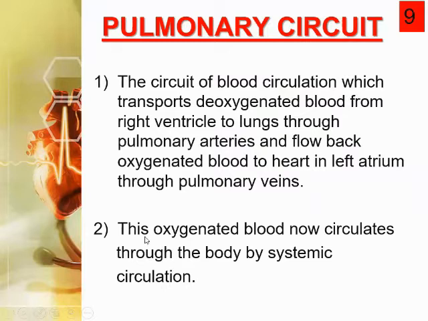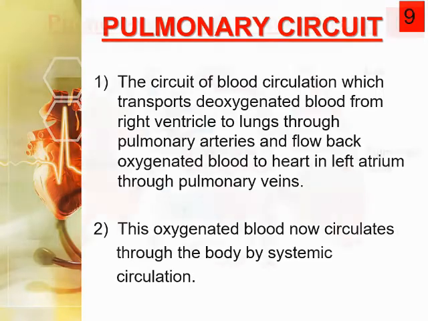Point number two: this oxygenated blood now circulates through our body by the systemic circulation. Now the blood is entering the left atrium, and the left atrium always contains oxygenated blood. Now the blood is ready to be transported to all parts of the body. Try to understand, it's a cycle.